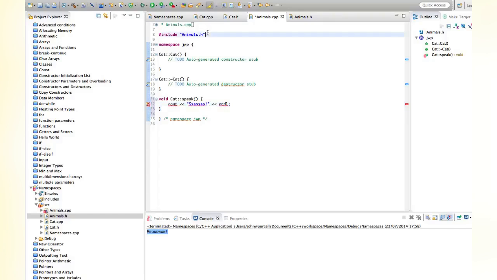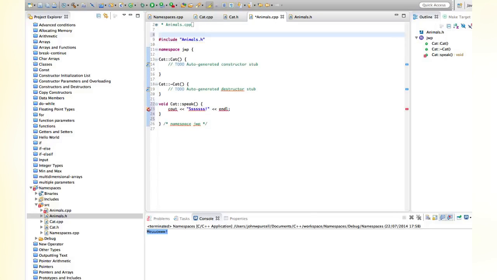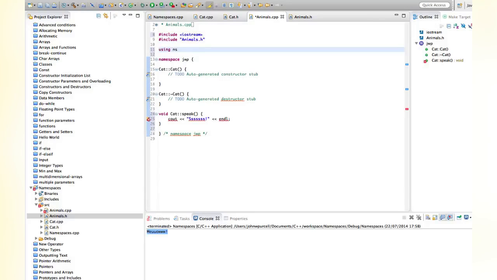We also need to include up here somewhere iostream, and we need using namespace std, which is an example of using a namespace, which so far we've just been typing without going into what it actually is, but we'll get onto that in just a second.